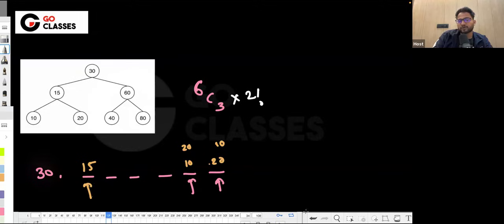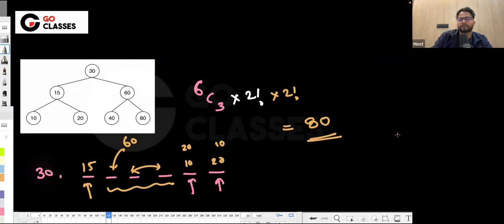Suppose this is just one of the possibilities. Let's suppose I'm choosing these three. Now for the remaining three, 60 should be coming at the first, that's for sure. And then there are two factorial ways to put these three numbers in the remaining three positions. So if you solve this, this will be 80.